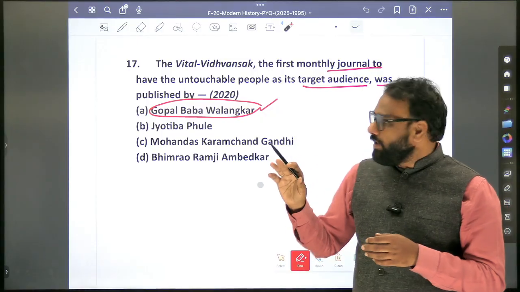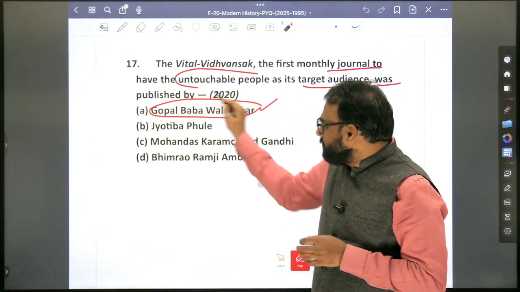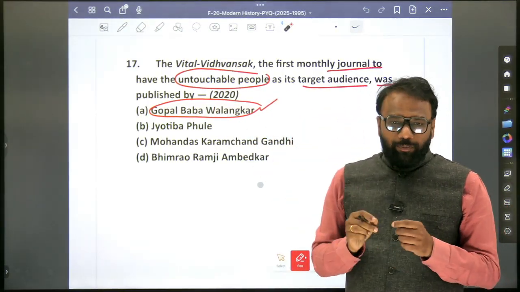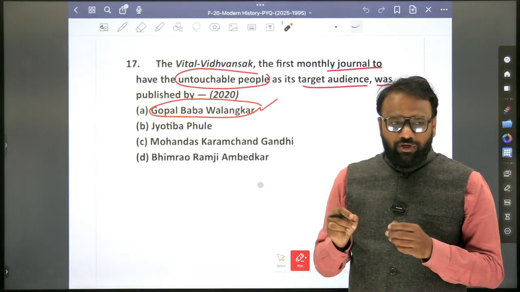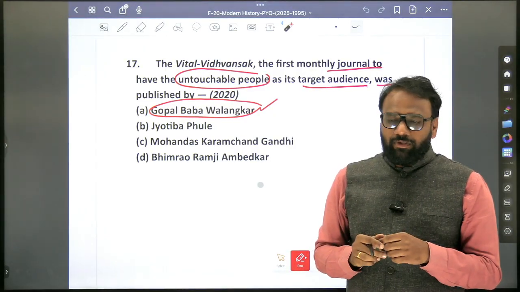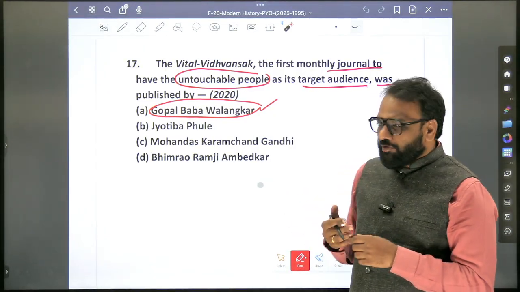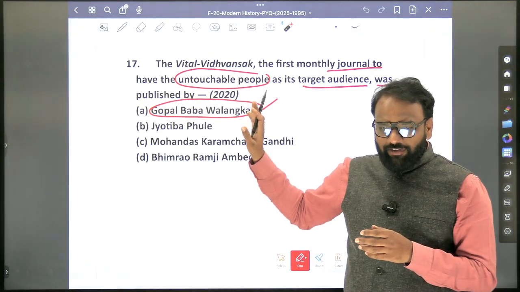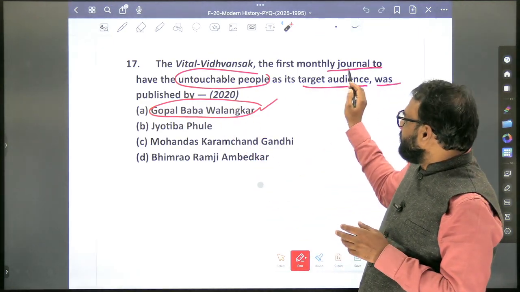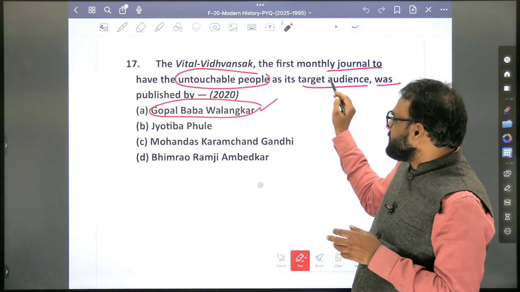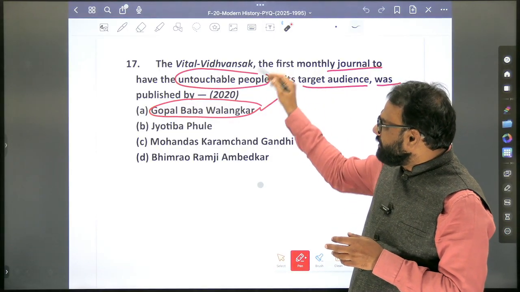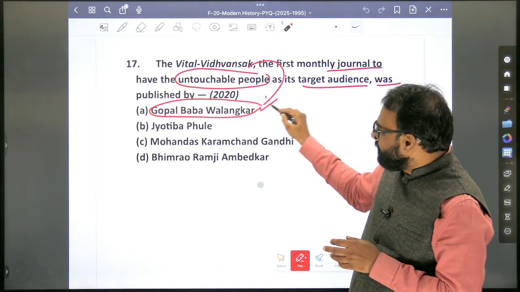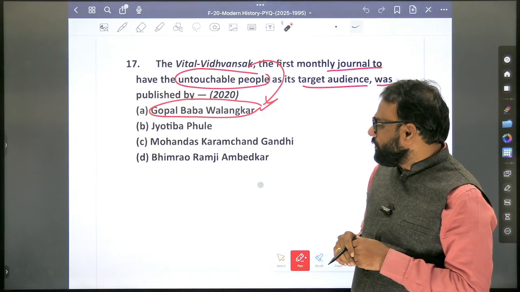But here, if you look, they are focused on untouchable people, meaning depressed classes. So UPSC always focuses on such aspects: women, depressed classes. So in that context, before the examination, it will be very difficult for us to search and compile all such information, but already we have it. So the first such monthly journal to have untouchable people as its target audience was what? Vidyagiri, and it was written by Gopal Baba Walankar.